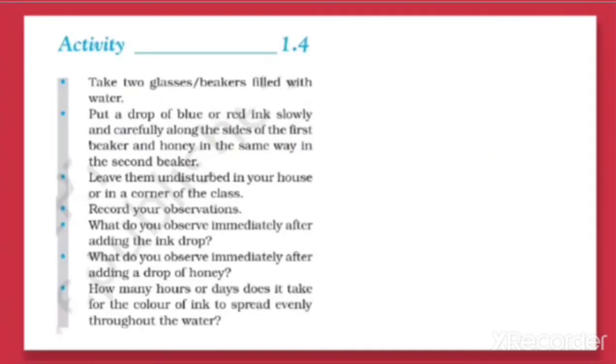The next activity is activity 1.4. Take two glasses or beakers filled with water. Drop blue or red ink slowly and carefully along the side of the first beaker, and honey in the same way in the second beaker. So let us take one glass container here and drop blue ink.